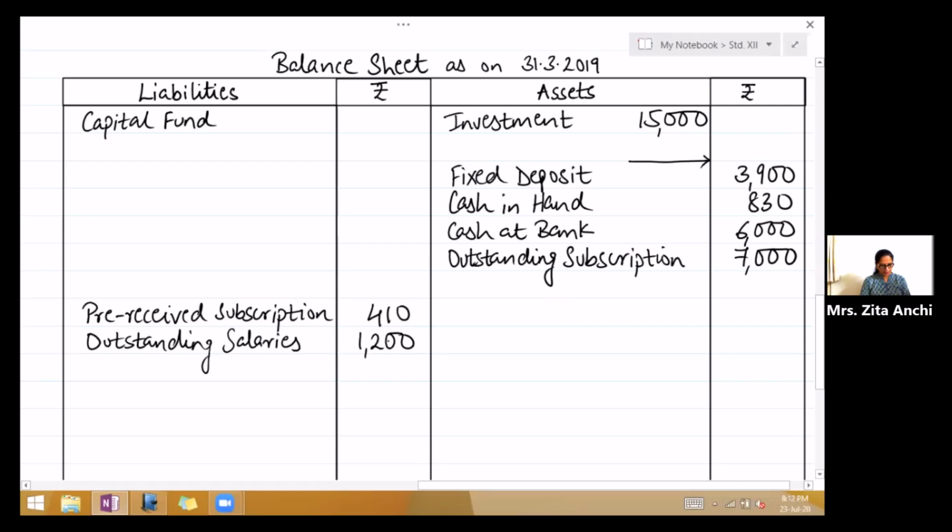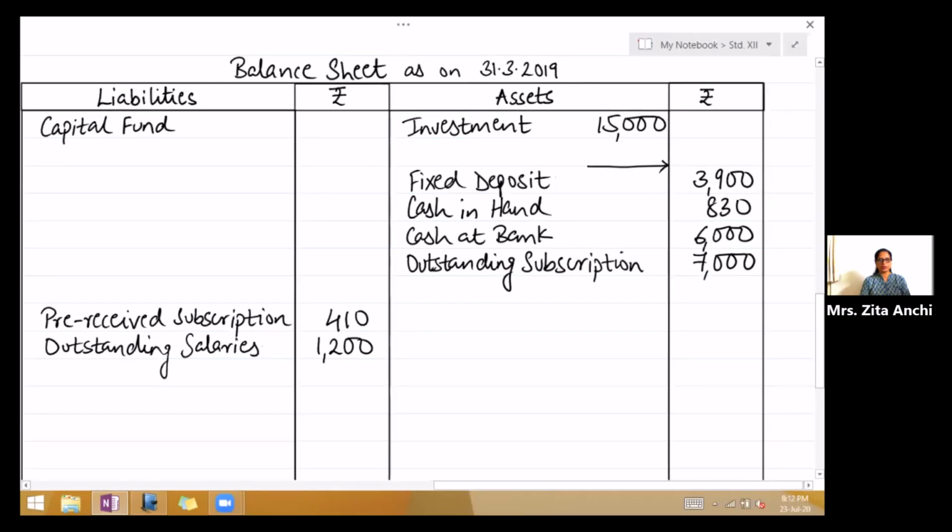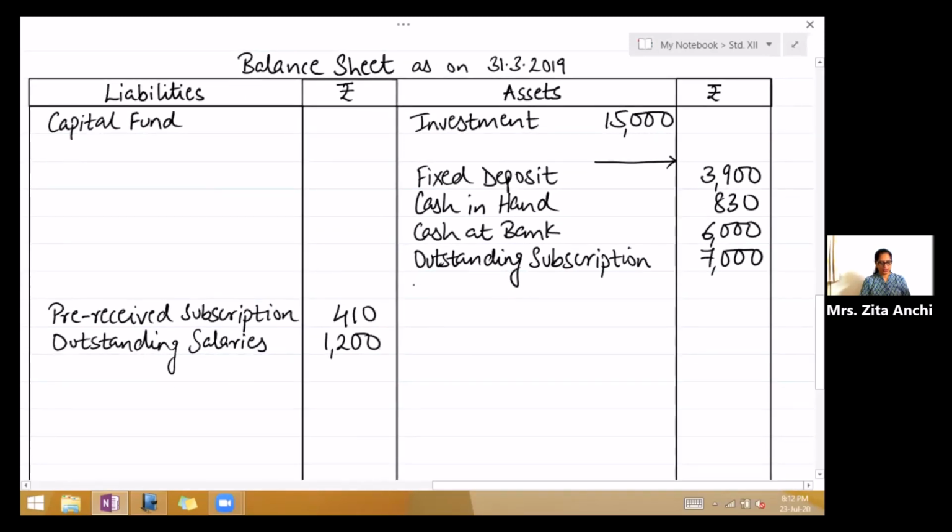Third adjustment, the assets on 1st April 2018 were as follows. Building 50,000. So we'll write this in the balance sheet. Building. Now this has got adjustment. So write in the inner column 50,000 and leave one line for adjustment. Next is furniture. Again asset. So furniture, inner column 15,000. Leave one line.